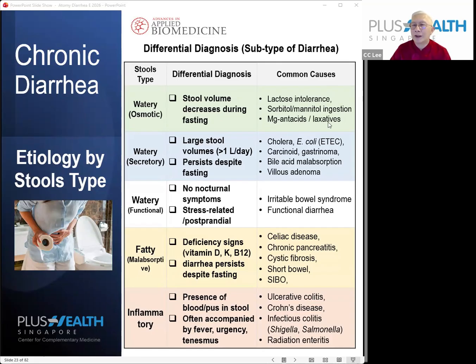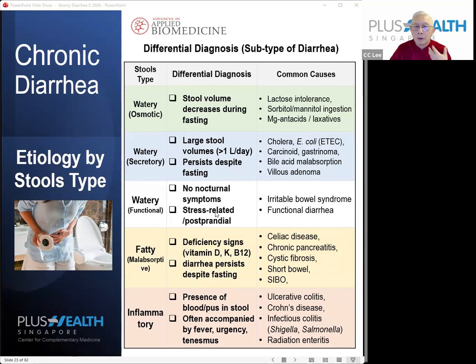It can be due to magnesium laxatives, antacids, overeating, or sorbitol, which is an artificial sweetener, too much of it in digestion. Now, when you have watery diarrhea with a very large stool volume, a lot of water in there, and it persists despite fasting, then chances are it could be due to E. coli or bacterial infection diarrhea, or it can be due to bile acid malabsorption diarrhea itself.